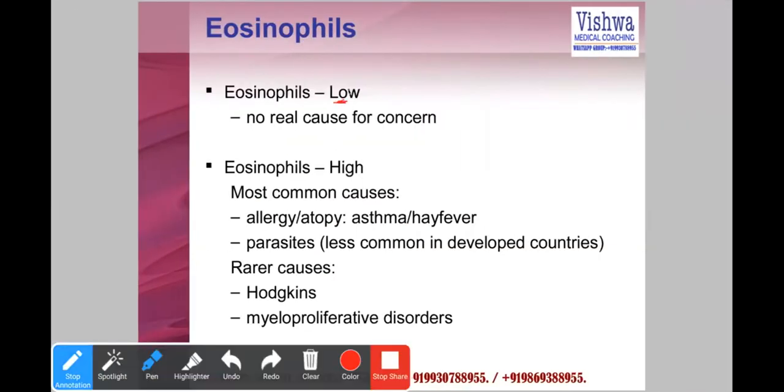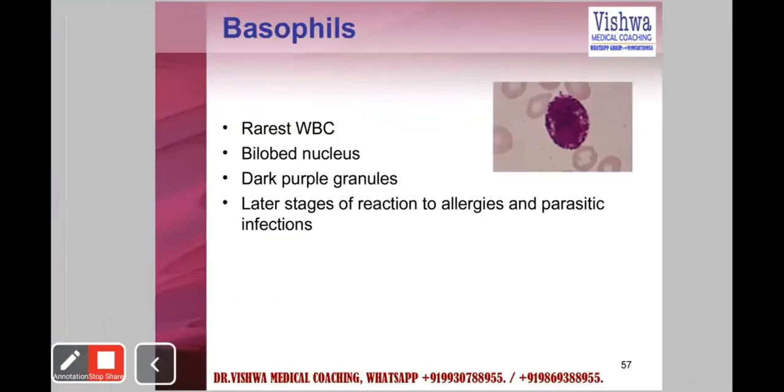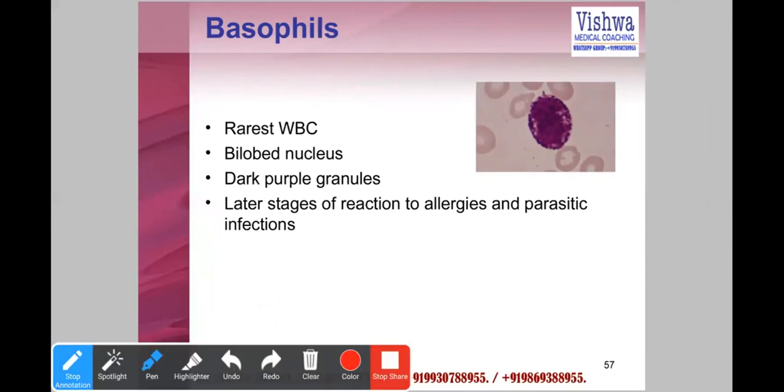If eosinophil is low, it has no significance. If the eosinophil count is high, probably allergy or atopic conditions, asthma, hay fever, parasites. Rare causes can be Hodgkin's lymphoma. Basophil is the rarest one. Bilobed nucleus again.